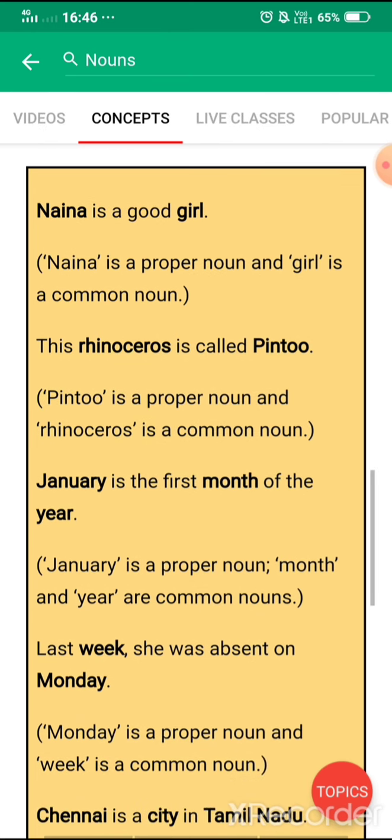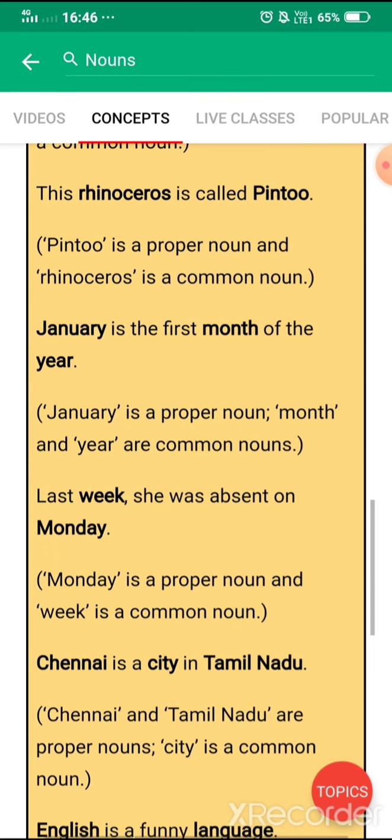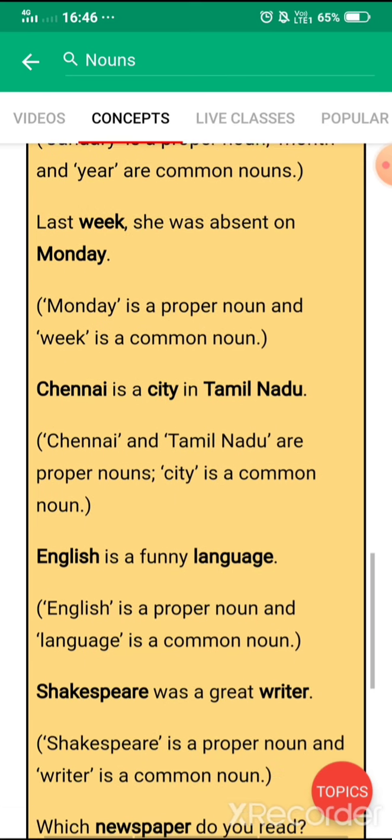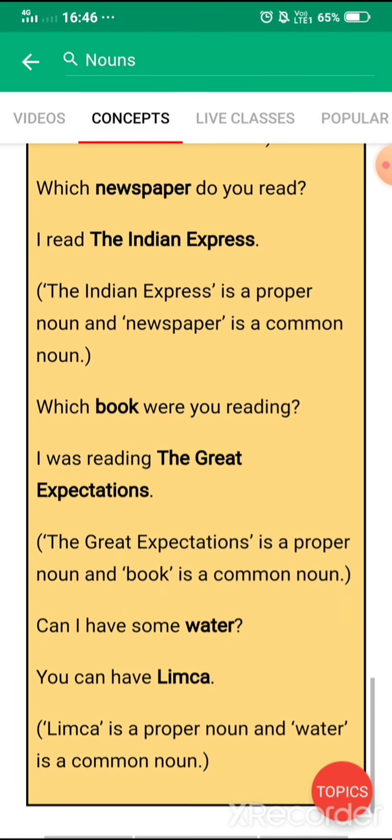Next is, January is the first month of the year. So year is a common noun, then after year, month is a common noun, and January is the particular name of a month. So that's why it is a proper noun. So I think you must have understood all of these. Now please read all of the examples so that it will be clear to you.